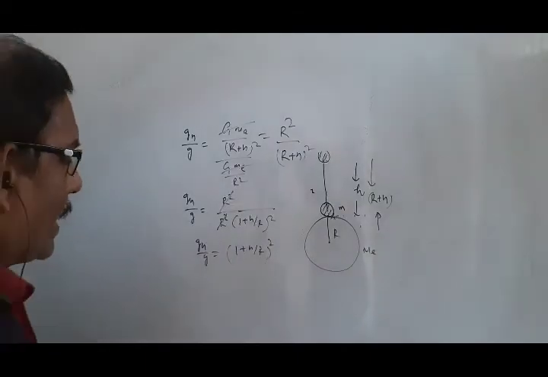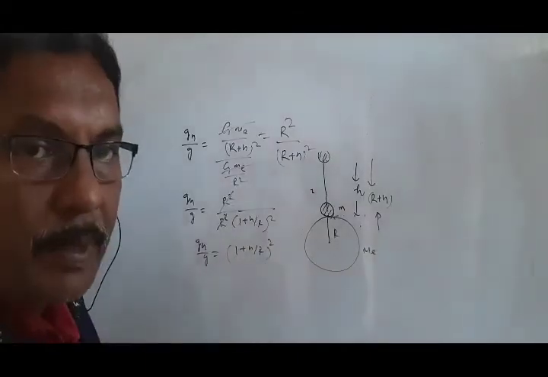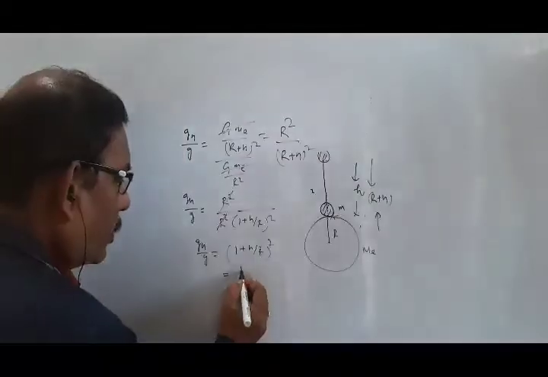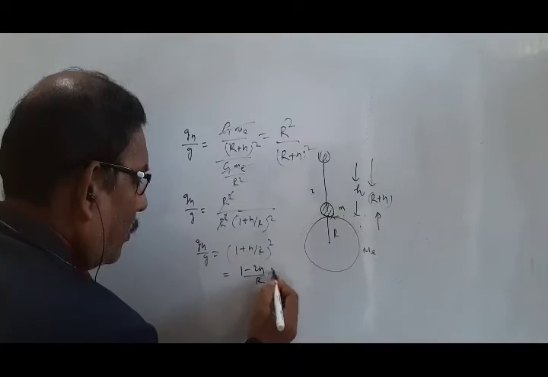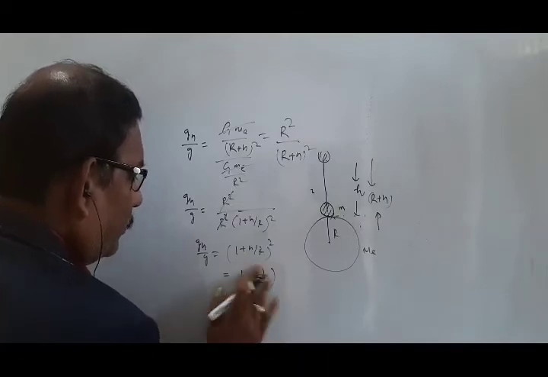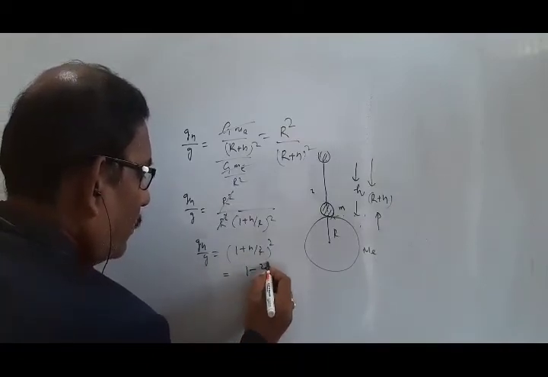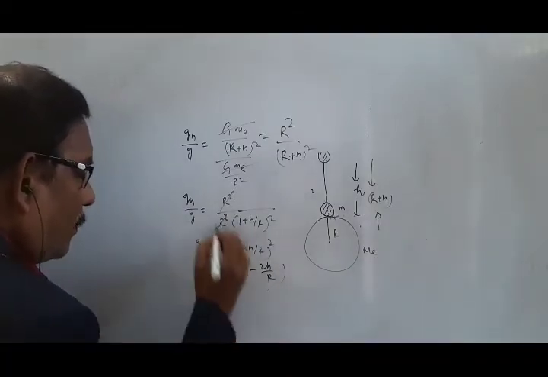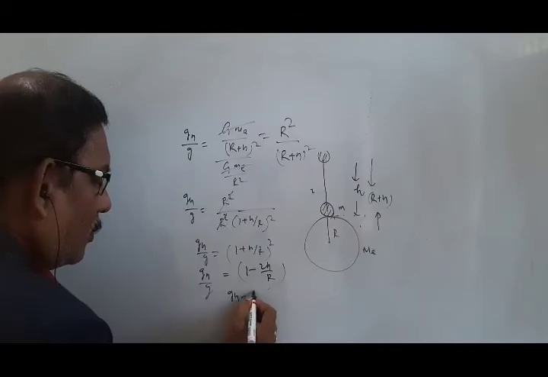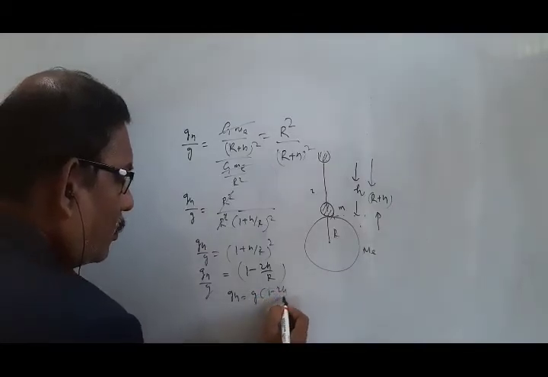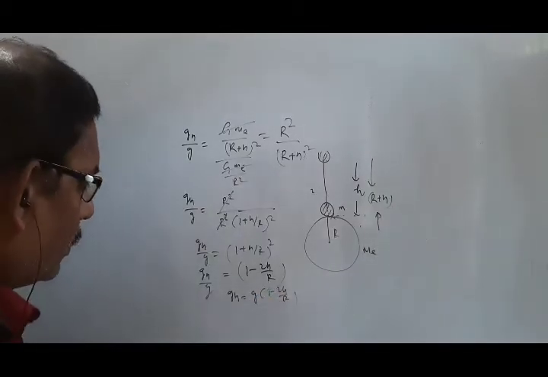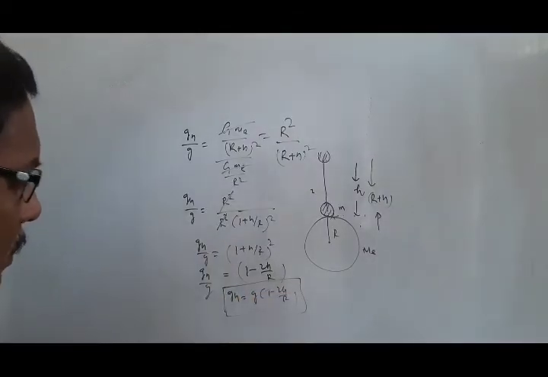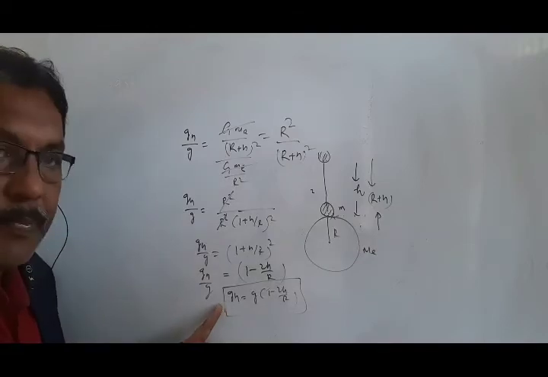Now expanding this term using the binomial expansion and neglecting the higher terms, the equation becomes 1 minus 2h by R. That is gh is equal to g times 1 minus 2h by R. So the acceleration due to gravity decreases.